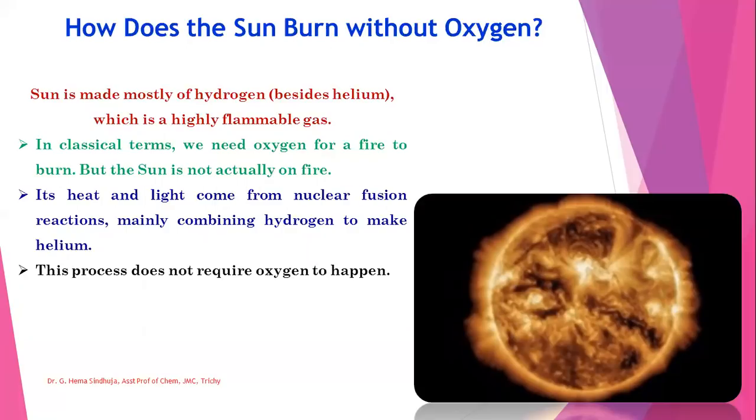The sun is made mostly of hydrogen, which is a highly inflammable gas. In classical terms, we need oxygen for a fire. That is, in the house or for the rest of the things to burn, we need oxygen. But the sun is not actually on fire. It does not require oxygen. Its heat and light come from nuclear fusion reactions, mainly combining hydrogen to make helium. And so this process does not require oxygen to happen. So the sun burns without oxygen. Actually, it is not originally on fire. The light and the heat from the sun make it look like that.